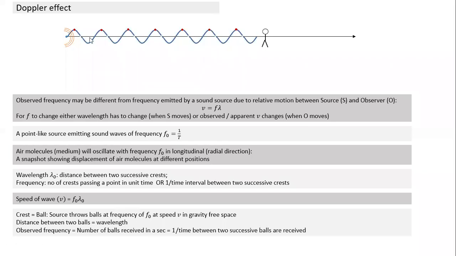So this is how we have taken sound into a model where the source emits balls at the sound frequency, at a speed equal to the sound speed, in a gravity-free space. All the tiny little balls are traveling and will reach the observer at a certain frequency and at a certain distance. The distance is equal to the wavelength. The frequency is the frequency observed here, and the time period will be equal to the time between two successive balls. If I have a stopwatch here, and he catches the first ball, and I calculate the time interval between two successive balls reaching him, the inverse of the time is frequency.